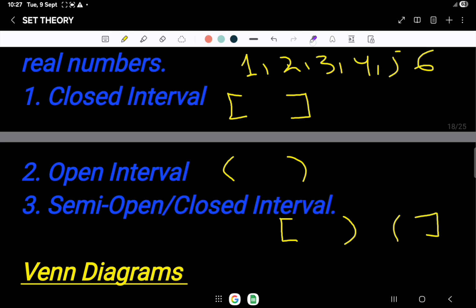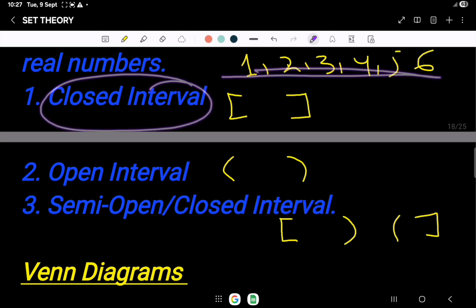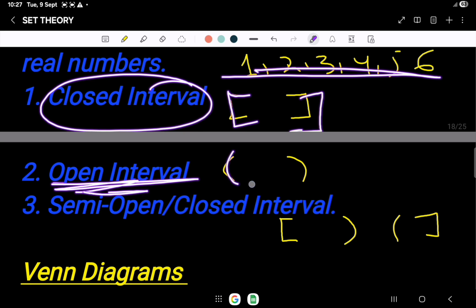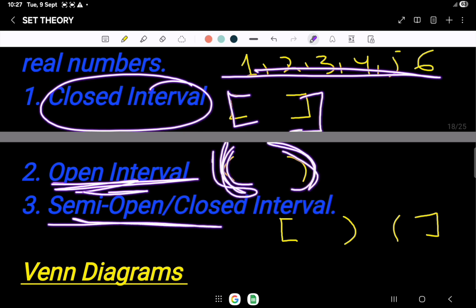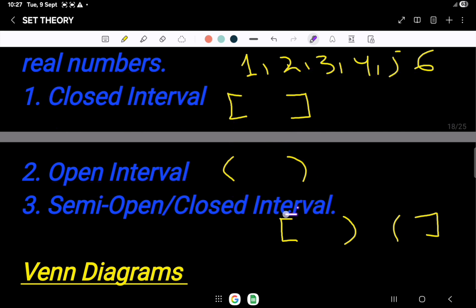We have to use the following brackets to determine this. If it is closed from both sides, it is completely closed, and we will represent it by square brackets. And if it is open from both sides, we will use round brackets. And if it is semi-open, on the side which is closed, we will use the square bracket, and on the side which is open, we will use the round bracket.